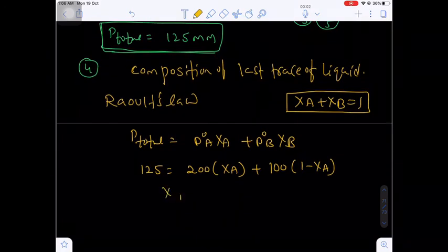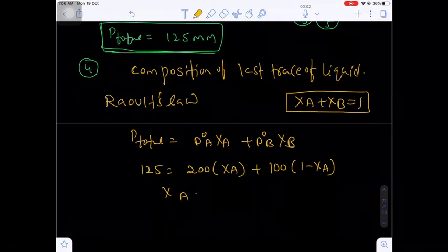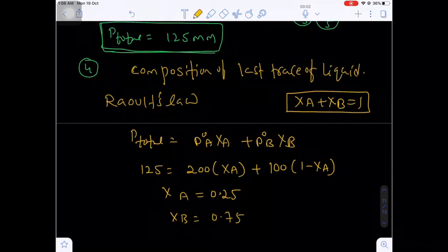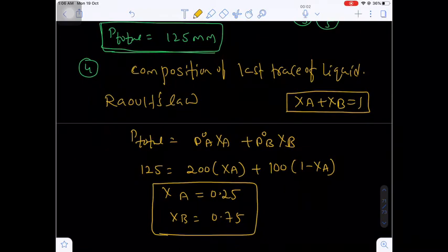So from here we have the Xa value, that will be equal to 0.25, and the Xb value, that will be equal to 1 minus Xa, that will be 0.75. So this is the mole fraction of the last drop of the liquid phase, the last trace of a liquid drop. Are you getting my point?